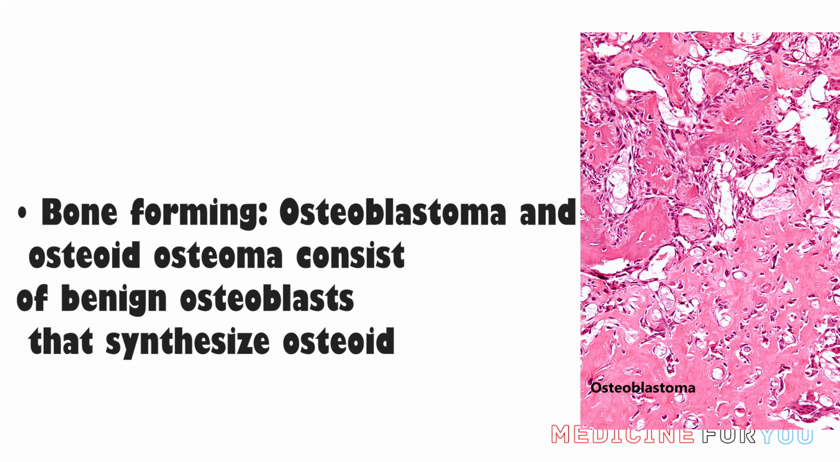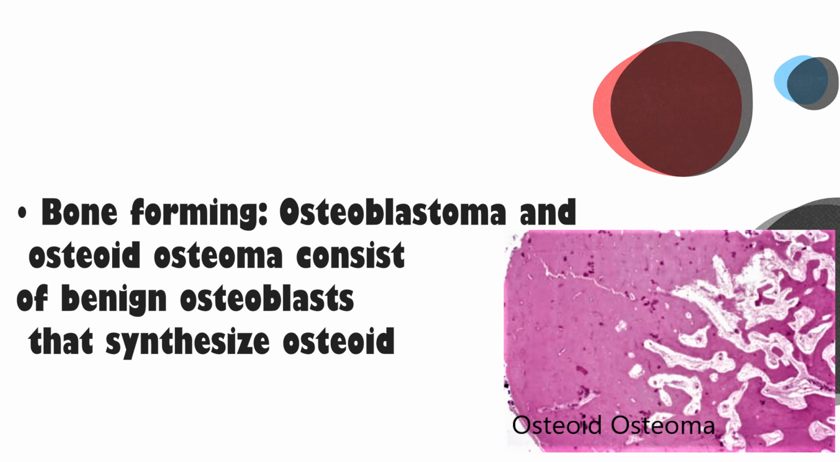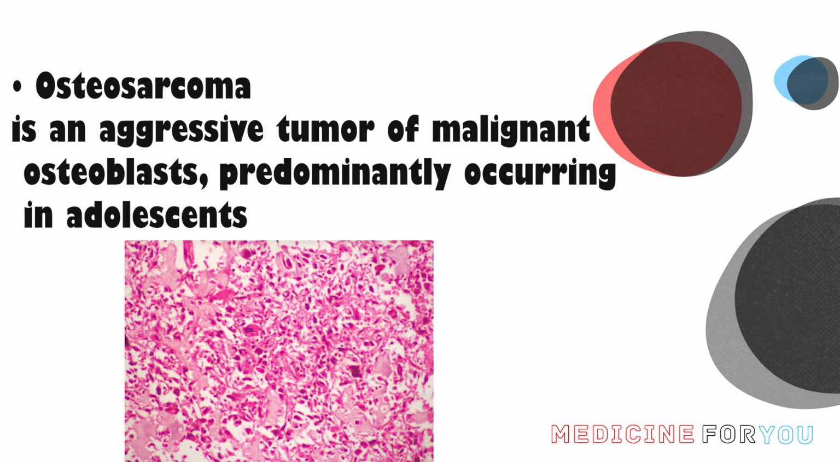Summary: major categories of primary bone tumors include bone-forming tumors, osteoblastoma and osteoid osteoma, which consist of benign osteoblasts that synthesize osteoid. Osteosarcoma is an aggressive tumor of malignant osteoblasts, predominantly occurring in adolescents.